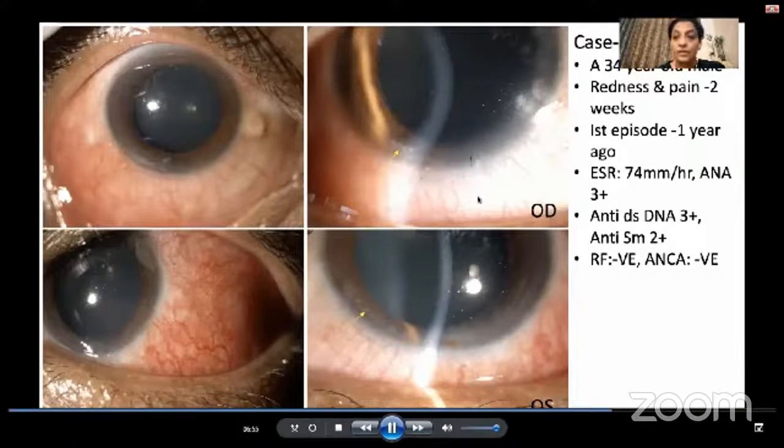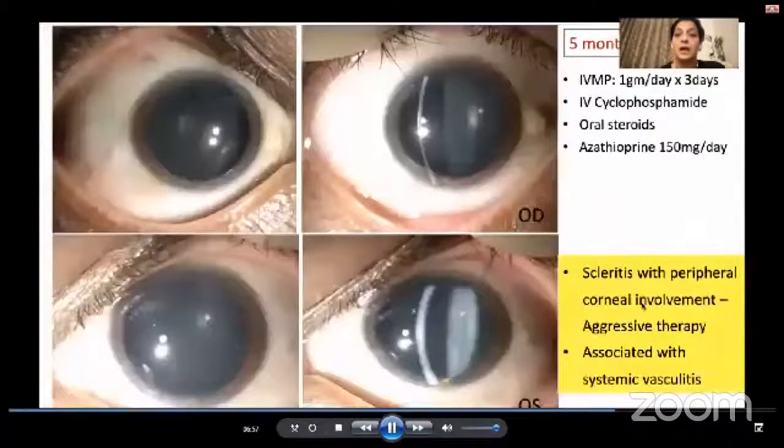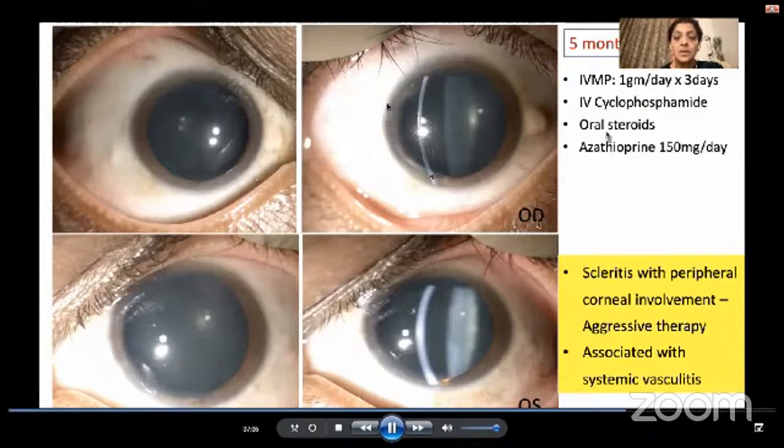My third case is a patient with scleritis and a peripheral corneal involvement. He was diagnosed to have lupus and was started aggressively on IV methylpred and cyclophosphamide, resulting in resolution of the scleritis and the corneal lesions. So this case highlights the fact that if there is a corneal involvement along with scleritis, these patients can have a systemic vasculitic component and have to be treated aggressively.